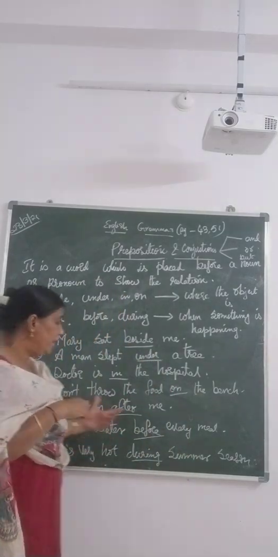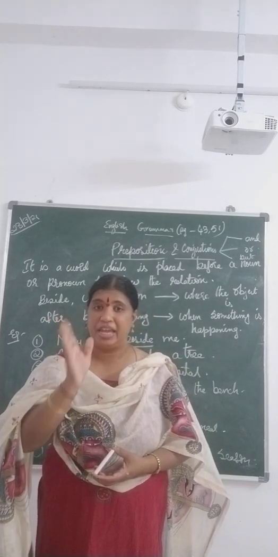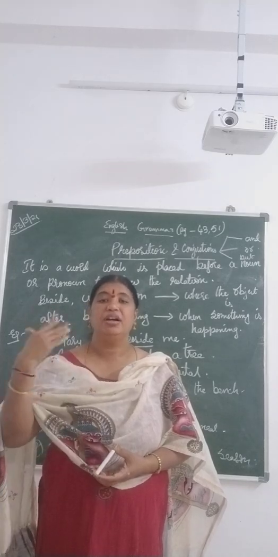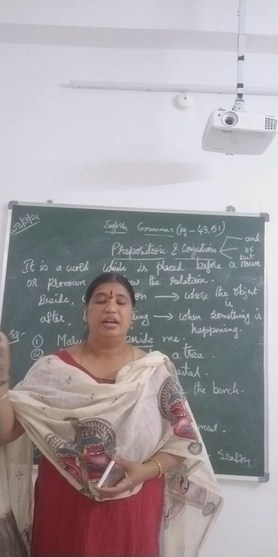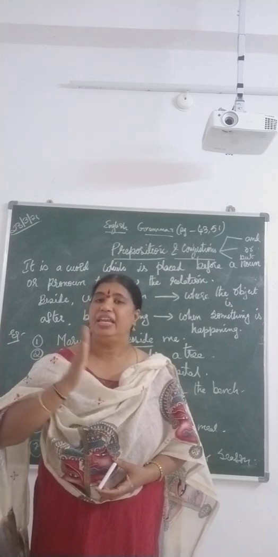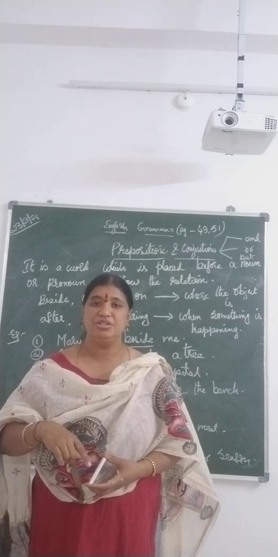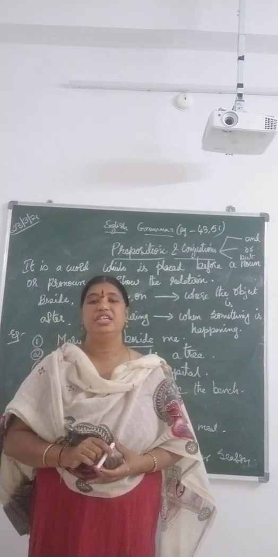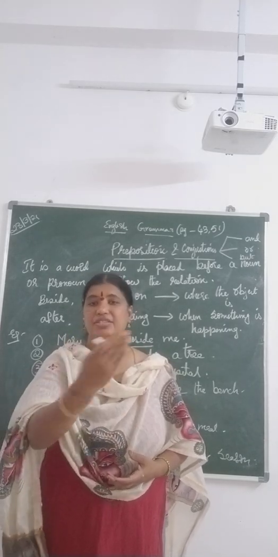Now, it is very hot during summer season. Okay, during becomes a preposition. Understood? Because the complete season means it is very, very hot. So, we can write in a sentence as it is very, very hot during summer season. Now, understood children? What are prepositions and how are you going to use these prepositions? Okay. Now, let's go into the next topic.